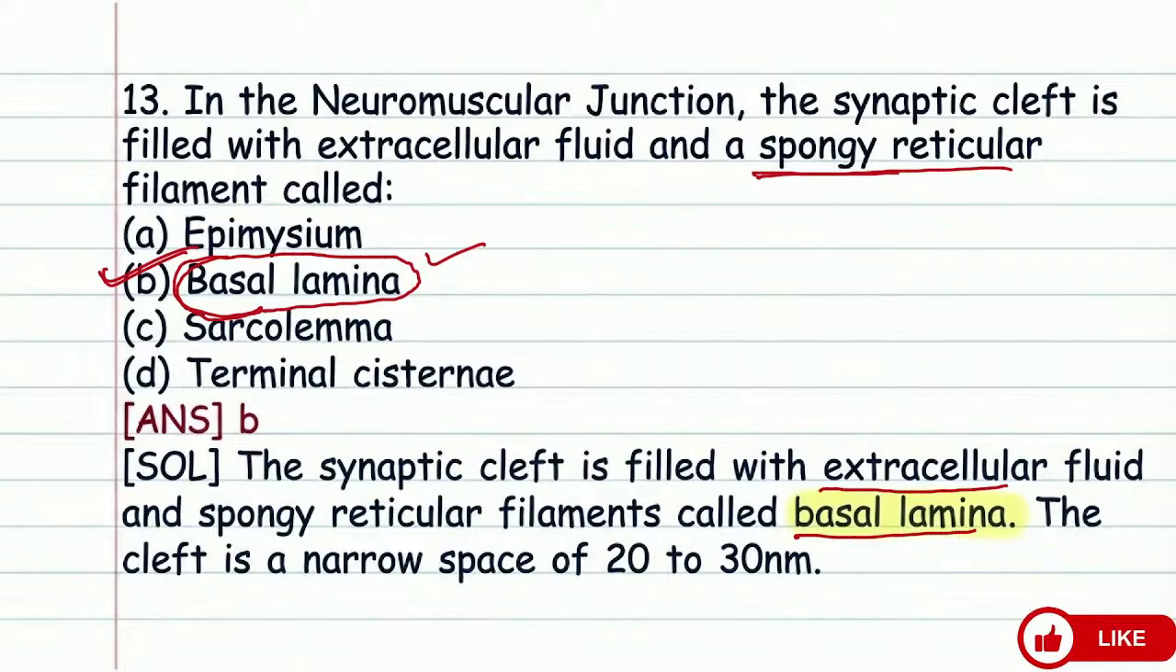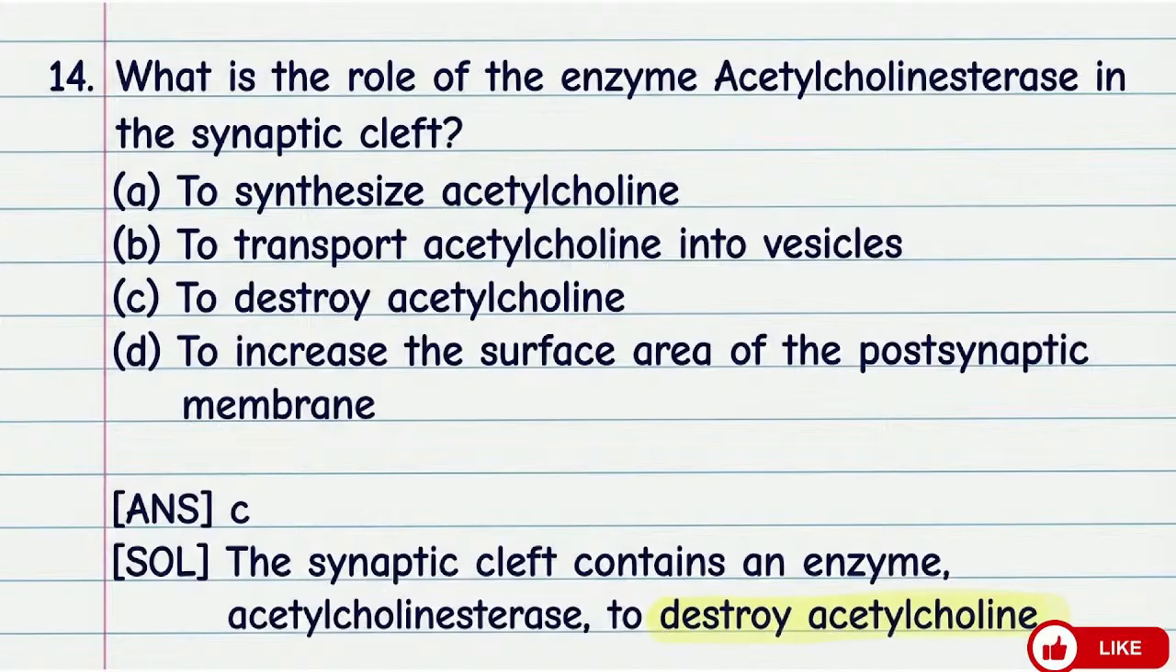Suppose this is the end of the motor neuron, so this is the sarcolemma. This space is your synaptic cleft. Inside this space, you will find the extracellular fluid and spongy reticular filament that is called basal lamina. The cleft is narrow, the gap is about 20 to 30 nanometers.